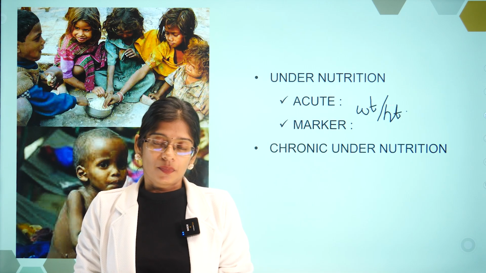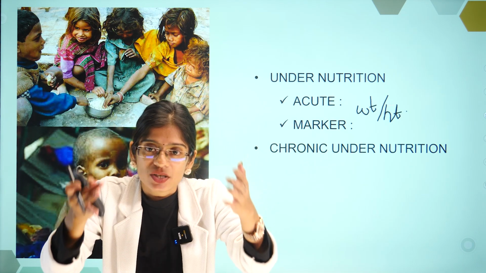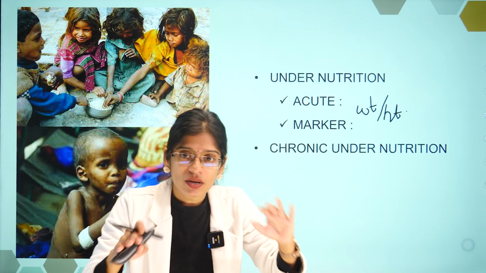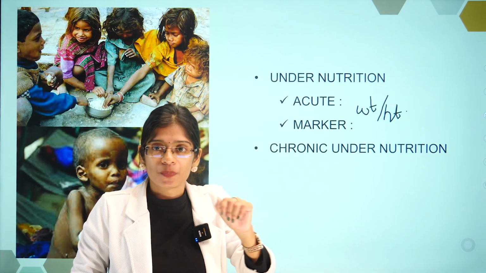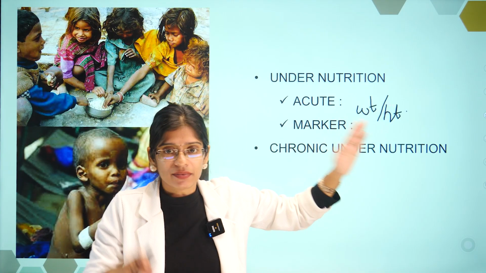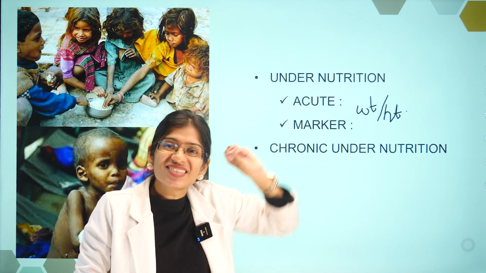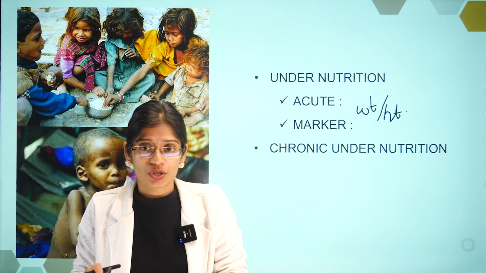If the child doesn't get proper food for 3-4 days, definitely the weight is going to come down, right? So you check whether the child has the weight appropriate for his height. If the weight is less for that particular height, it means it is undernutrition. That is a marker. It means it is acute undernutrition.